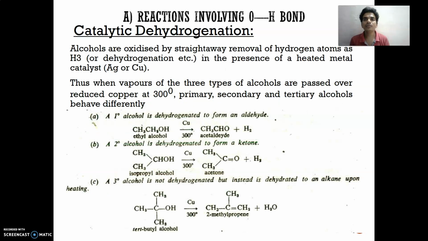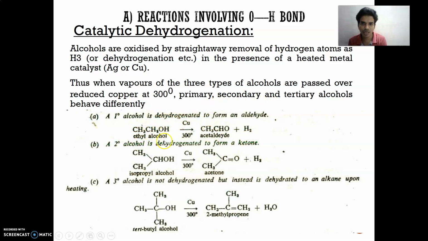Then catalytic dehydrogenation: a specific catalyst is used, silver or copper. Alcohols are oxidized by the straightforward removal of hydrogen as H2, that is dehydrogenation, in the presence of a heated metal catalyst, silver or copper. The vapors of the three types of alcohols are passed over copper at 300 degrees, and primary, secondary and tertiary alcohols behave differently.